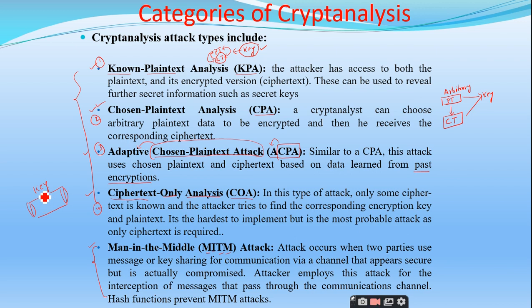But this is the most probable attack. Right? This ciphertext only analysis is the most probable attack. Why? Because the ciphertext can be easily accessed by the attacker. The attacker can easily get the ciphertext by attacking the communication channel. So this is the most probable attack that may happen during the communication of the information from the sender to the receiver. Is it clear?